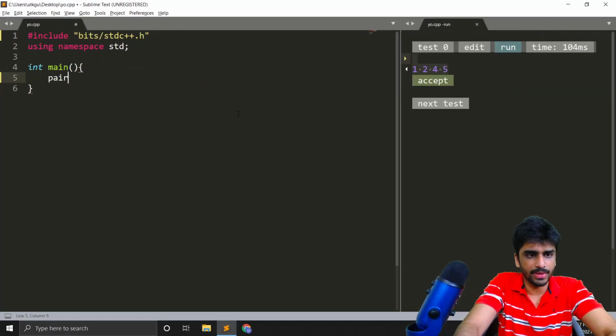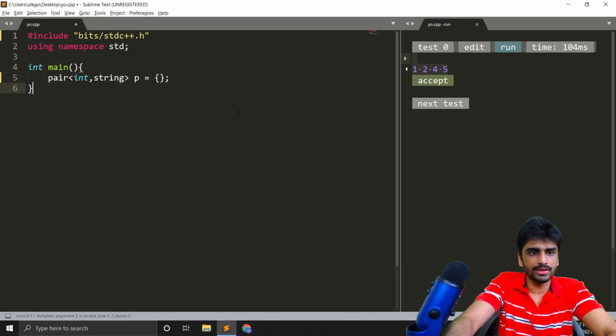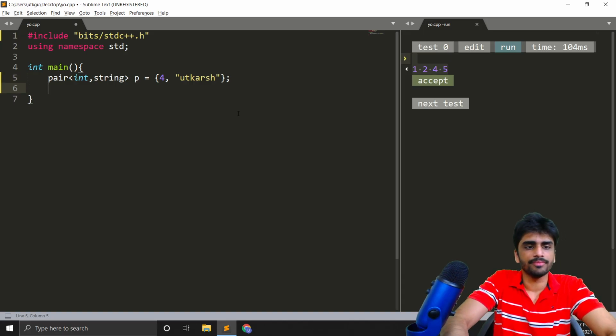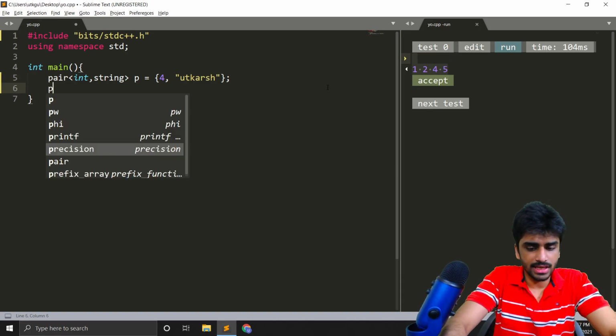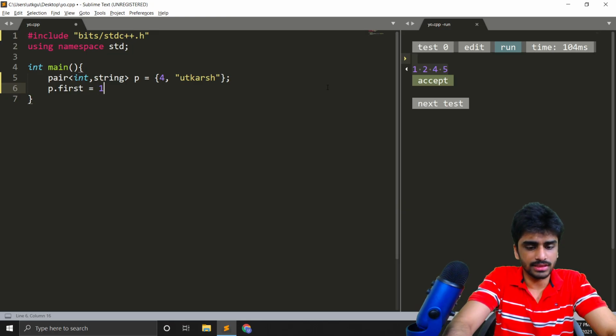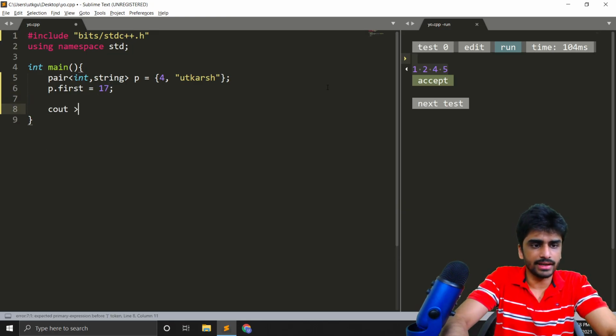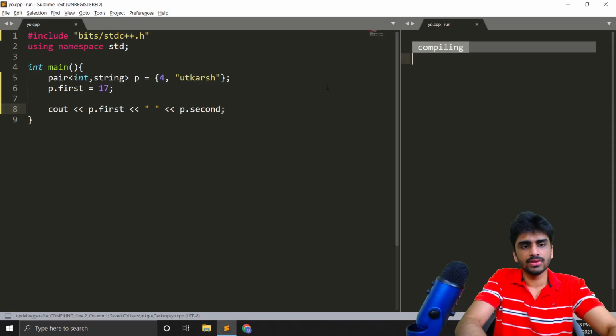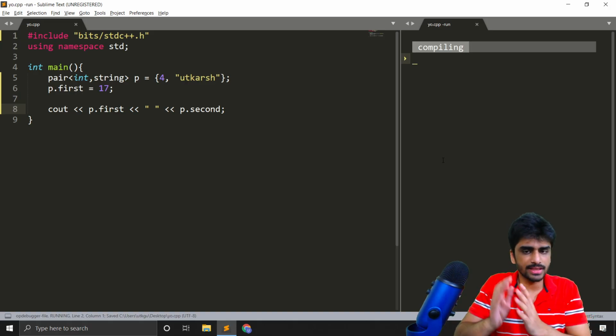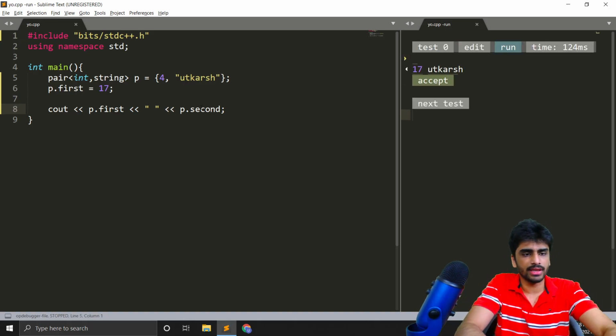So let's say I have a pair of int comma string p, and the value is, let's say, 4 comma Utkarsh is my name. If we have this, then we can even change the value like this: p dot first equals 17, so it will change the value, and we can print them like this. We can print p dot first and we can leave a space and then p dot second, like this. So it should print 17 and space and Utkarsh. Yeah, so it's working as expected.